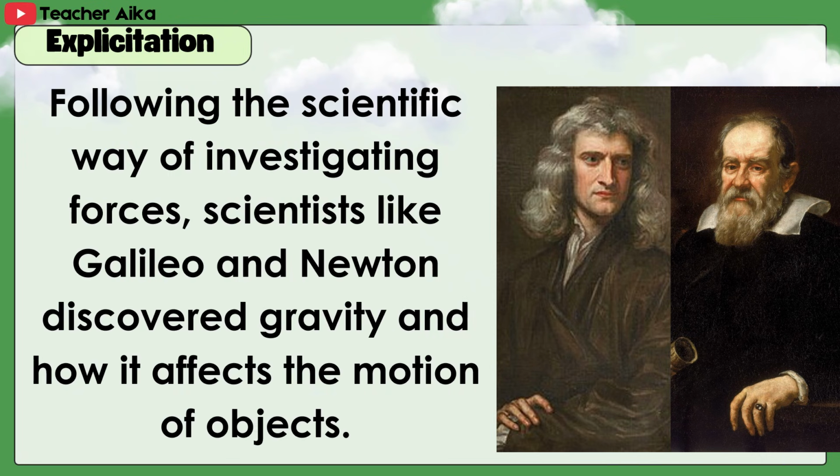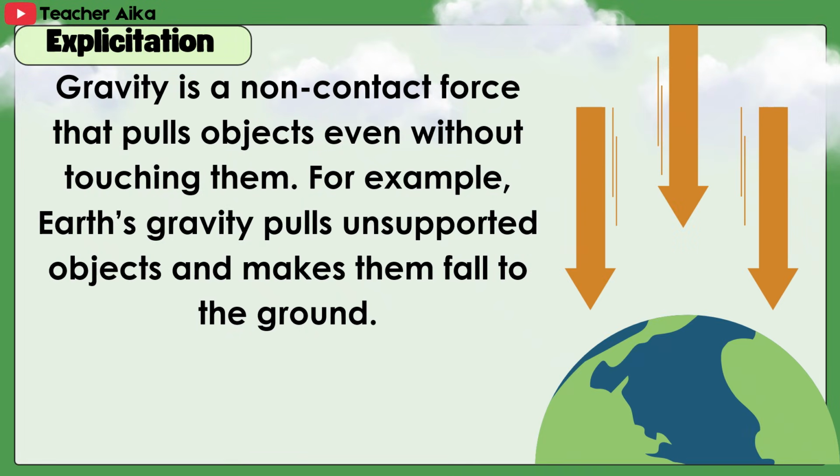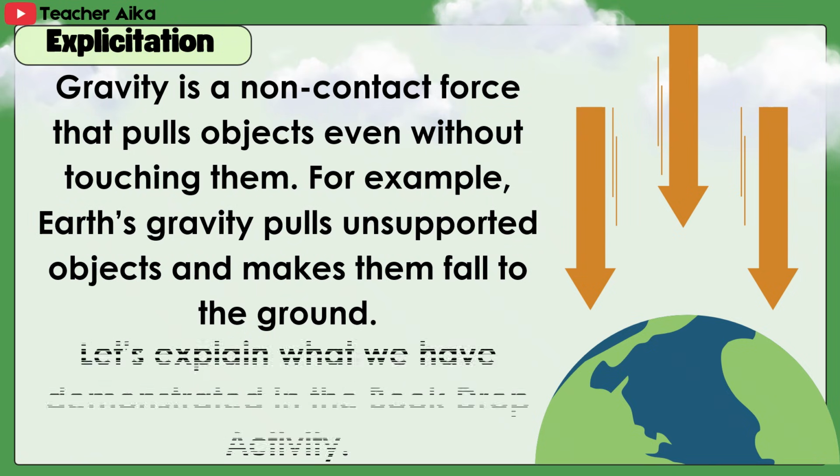Following the scientific way of investigating forces, scientists like Galileo and Newton discovered gravity and how it affects the motion of objects. Gravity is a non-contact force that pulls objects even without touching them. For example, Earth's gravity pulls unsupported objects and makes them fall to the ground.